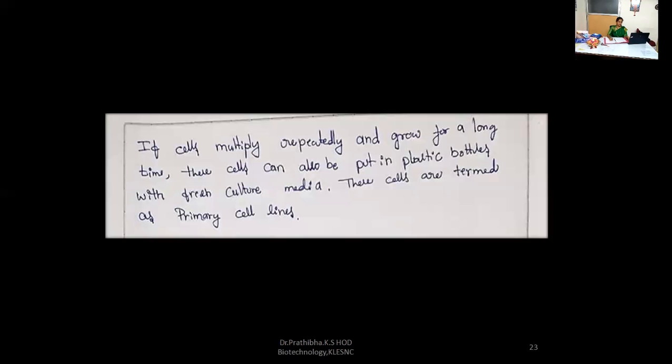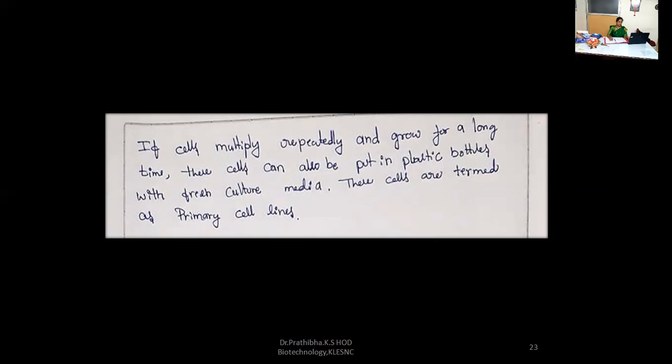Next, let us go through established cell culture. Before that, let me conclude about primary cell lines. If cells multiply repeatedly and grow for a long time, these cells can also be put in plastic bottles with fresh culture media, and these cells are termed as primary cell lines. If you are unable to catch me, you can take a screenshot and make a note.